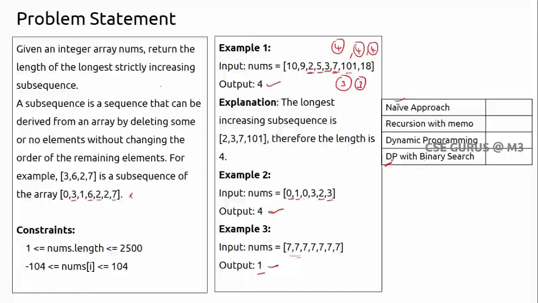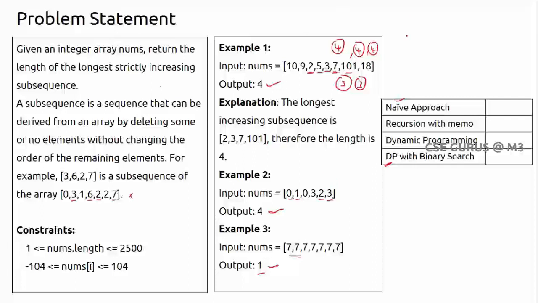Generally the first one is the naive approach. What is our general approach? When we see this question, what will come to our mind, how to solve this? So definitely we have to take all subsequences. In that, you have to check which is the increasing one. If it is increasing, then you have to count how many elements it takes. So of course it is a long process, we know.